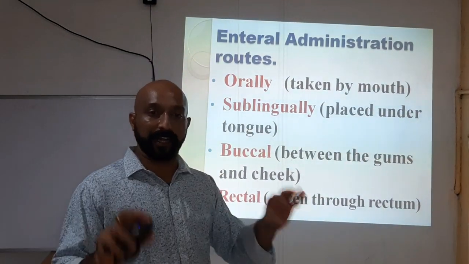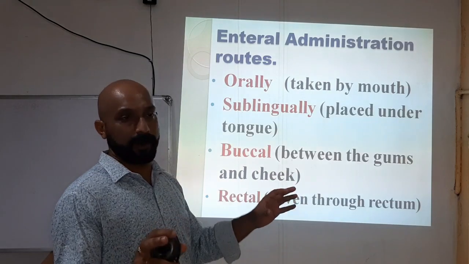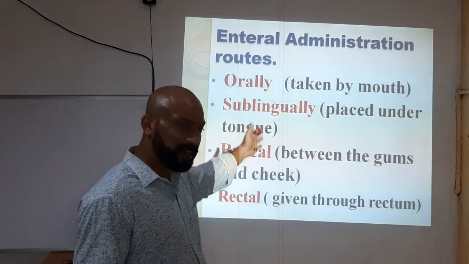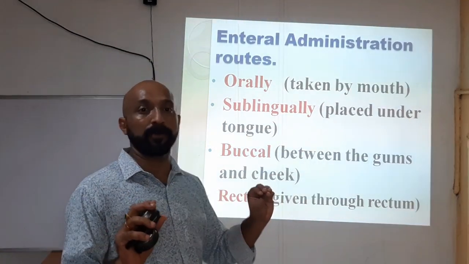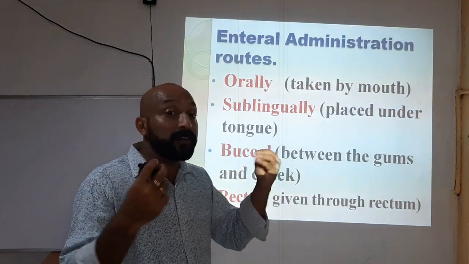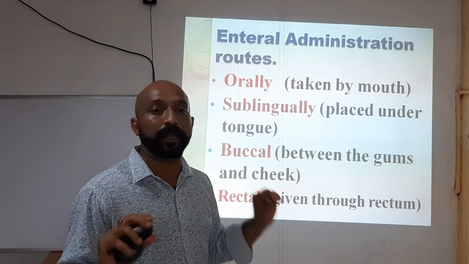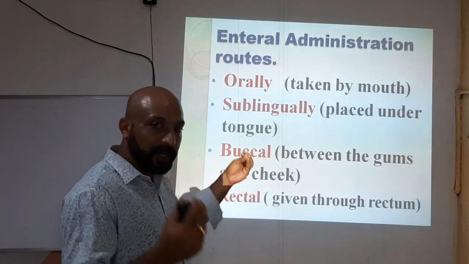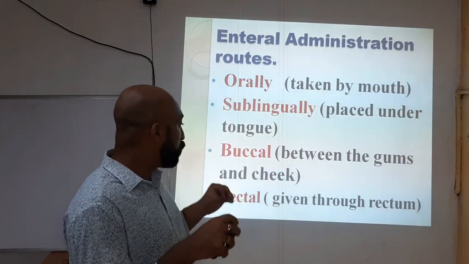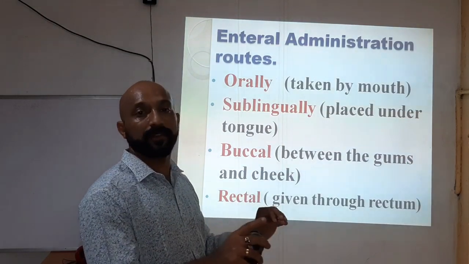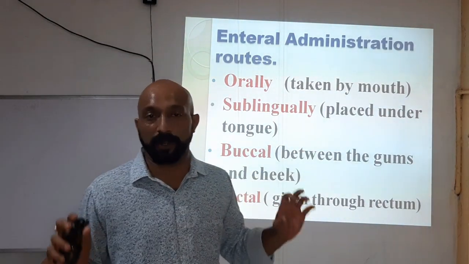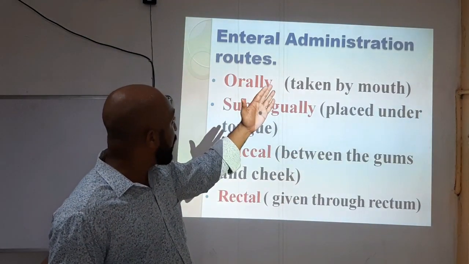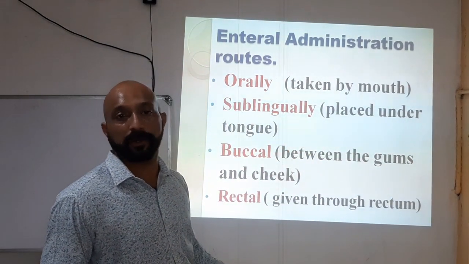Next one is rectal. Rectal means anal. This is a part of our gastrointestinal tract. We keep drugs in the form of suppositories. Suppositories are solid things which melt with our body temperature. We place them in the rectal region through the rectum or anus. That kind of administration is called the rectal route of drug administration. So these are the main enteral routes of drug administration.